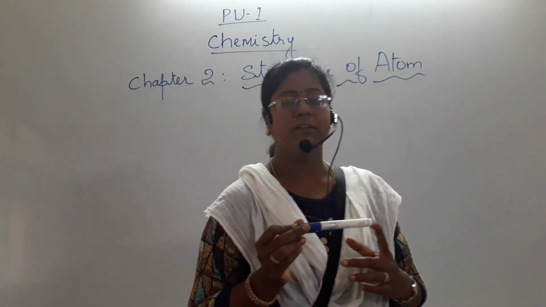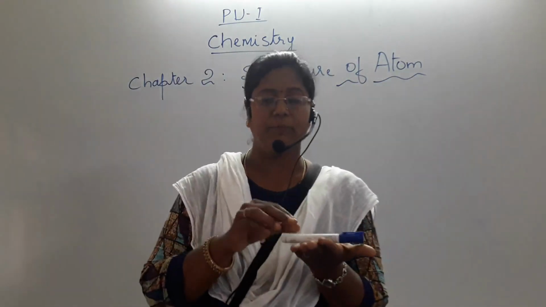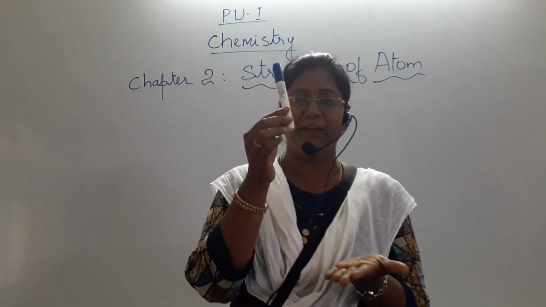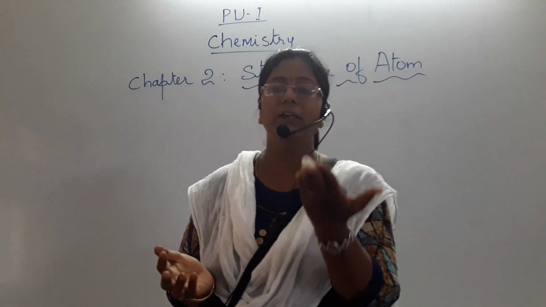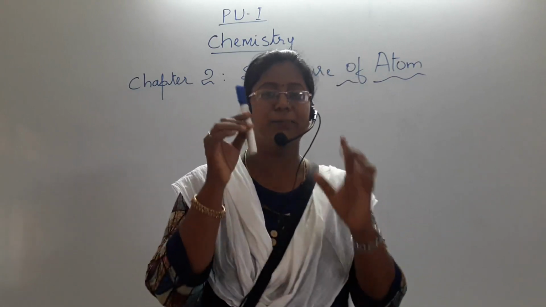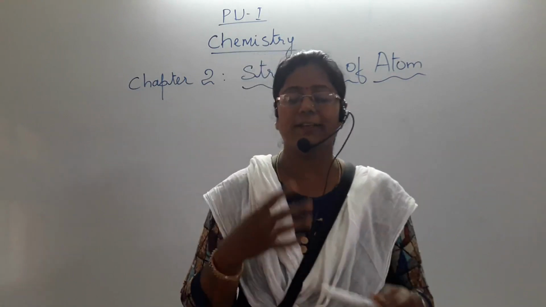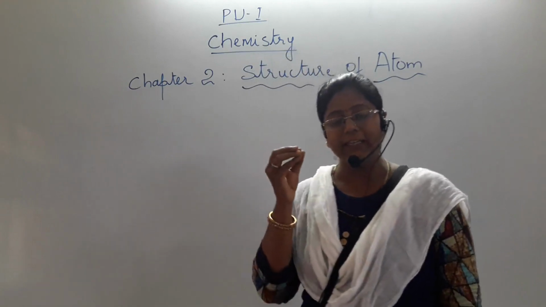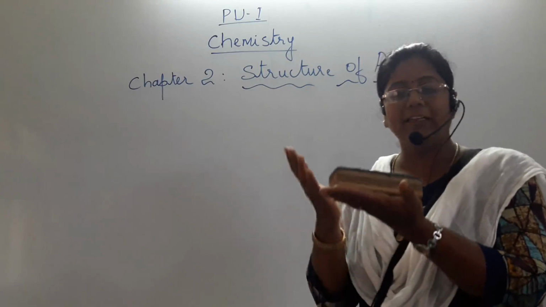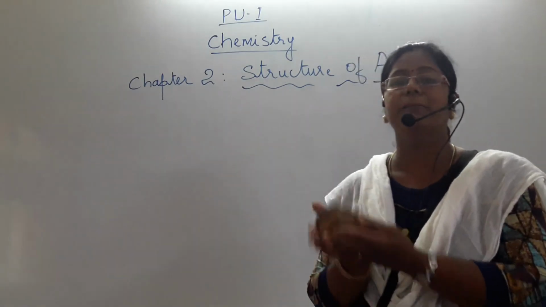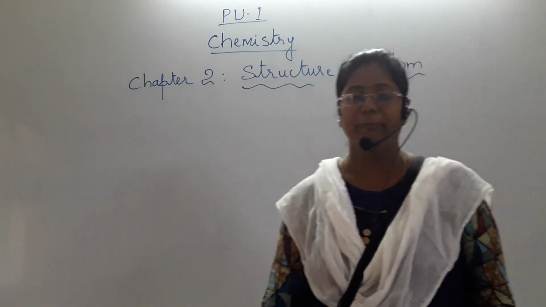This is matter, anything which occupies space. For example, this pen occupies certain space. It is occupying space, it has a mass, and its presence can be felt. So anything that occupies space, like this duster, has mass, and whose presence can be felt is called matter.